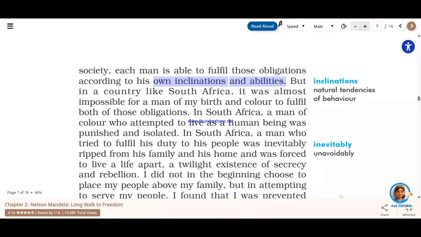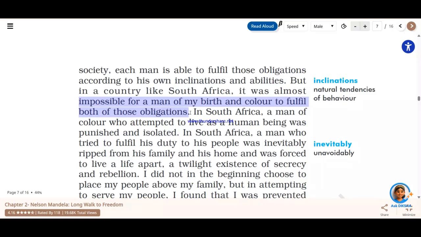So there can be various types of people in a country, but then he or she should know that we have two obligations, and as per our ability we should be obliged to the family as well as to the country. But in a country like South Africa, it was almost impossible for a man of my birth and color to fulfill both of those obligations. You see, here is where again he talks about the apartheid system which was there because of the skin color. You see, Nelson Mandela was unable to fulfill the obligation.